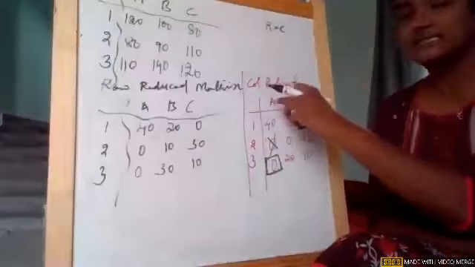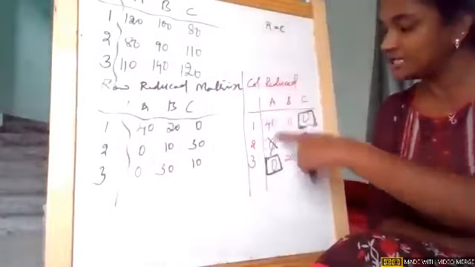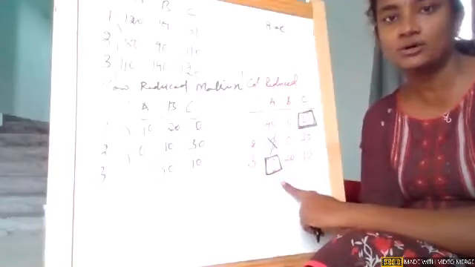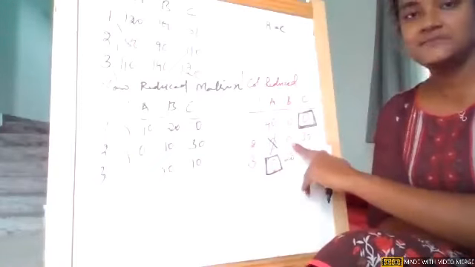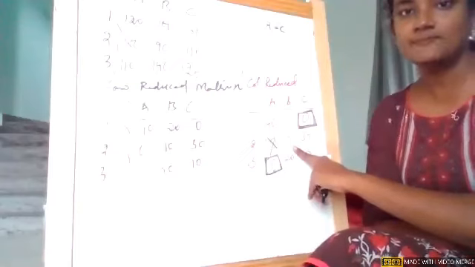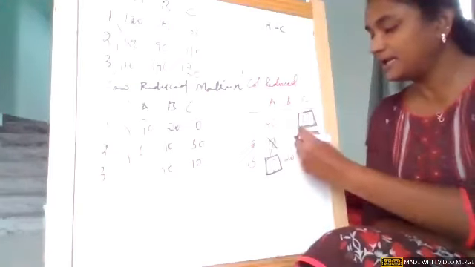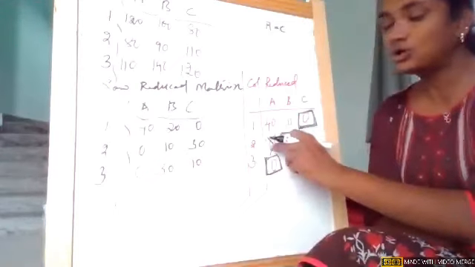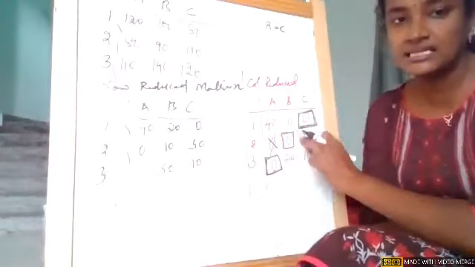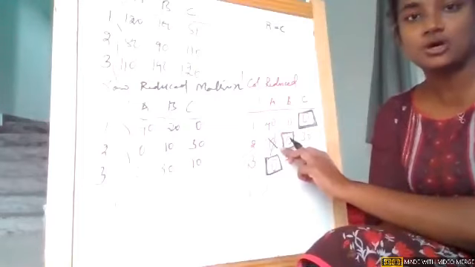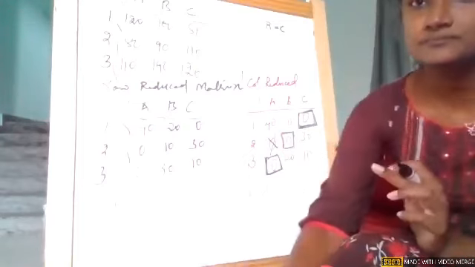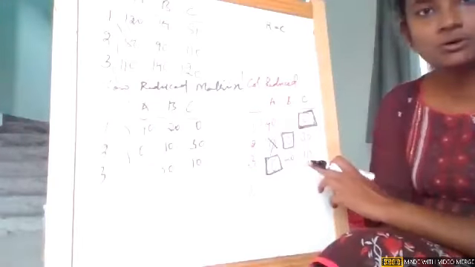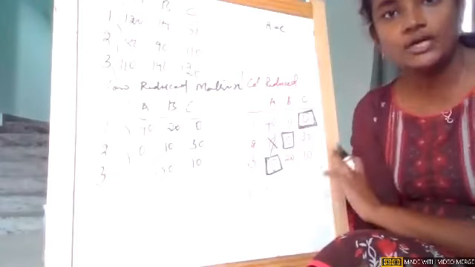I'll proceed column wise. The same step I need to do column wise. First column: there is an assignment, so ignore. Second column: do we have a single zero? Yes, we have a single zero, so immediately make an assignment. Same thing: now I came column wise, so go to the corresponding row. If there are any zeros, cross them. Already there is a zero which is already crossed, so ignore. Now the third column: there is an assignment, so no need to make another assignment.